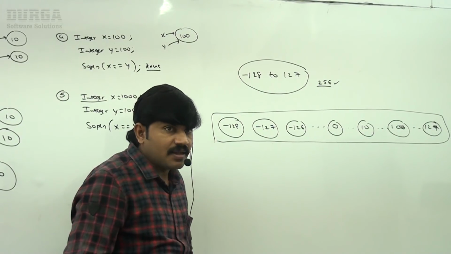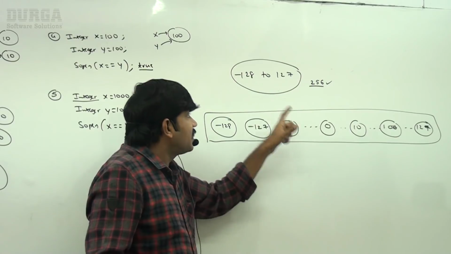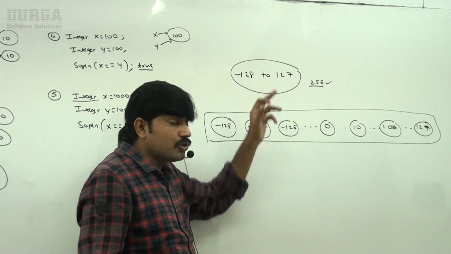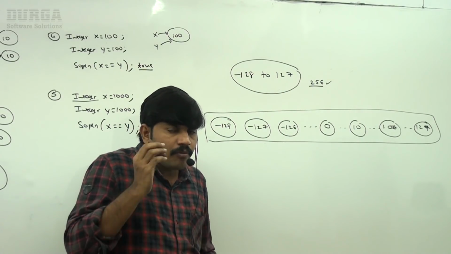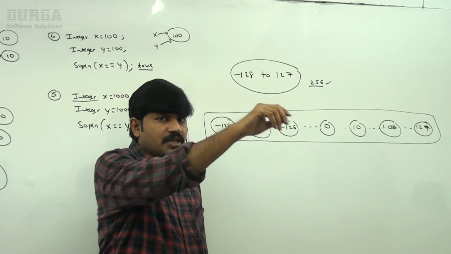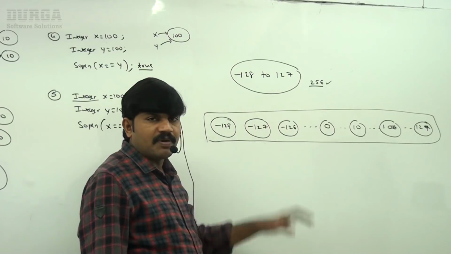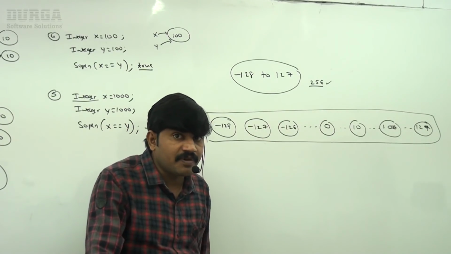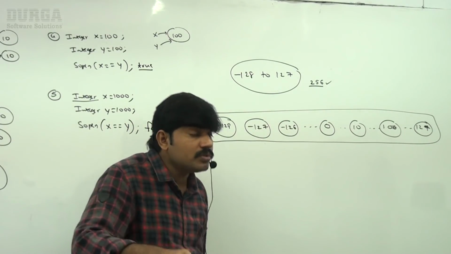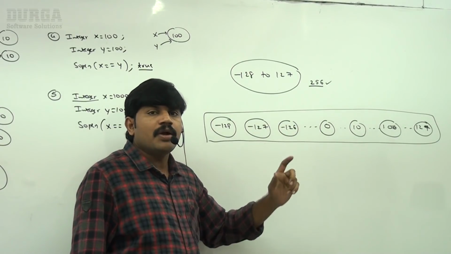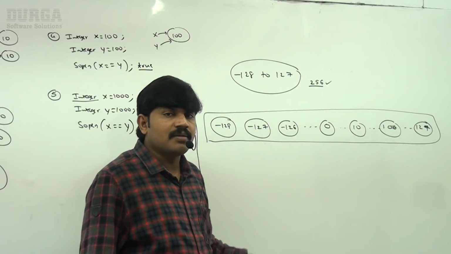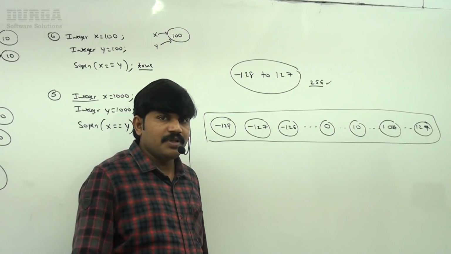If it is an Integer, the buffer is available only in this range, minus 128 to 127. So by AutoBoxing, if an object is required, first it will check whether it is already available in the buffer. If it is already available in the buffer, it will always use the existing object only. If it is not available in the buffer, then only a new object will be created, sir.